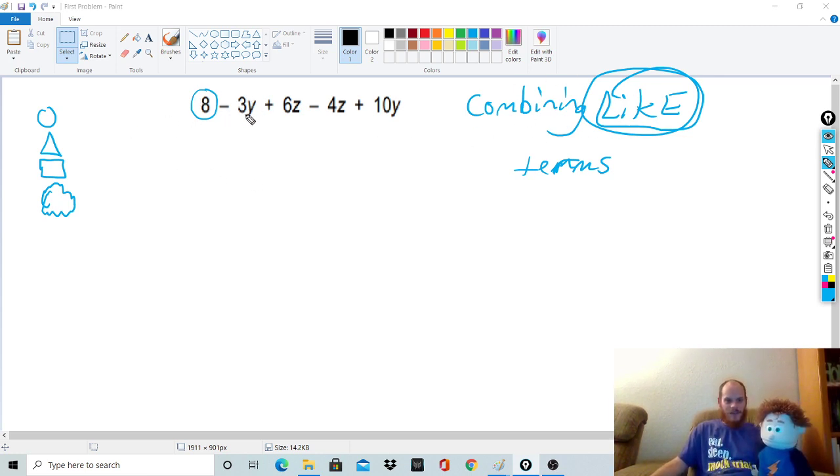Now this next term, is this a constant? No, it's got a Y on it. This one? No, it's got a Z. No, it's got a C. No, it's got a Y. Exactly. So I've got no more constants. I'm done with my circle. Now move on to my triangle.